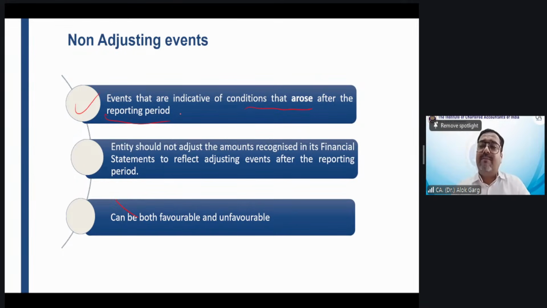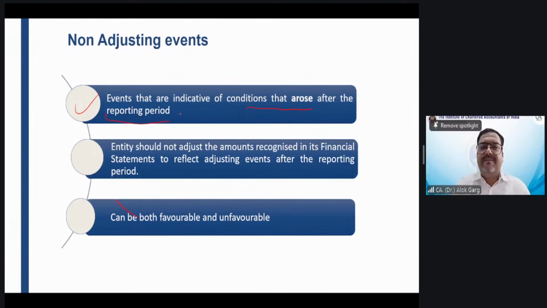One example we have taken: a court case was going on and the settlement happened after the reporting date, and on 31st March, the evidence of condition says that yes, there is a present obligation to the company. So whatever settlement happened after the reporting date but before approval of the financial statement, we considered that settlement as an adjusting event and adjusted our books of accounts. Now, you are absolutely right, Ravinder. Ravinder is saying that which was not available on 31st March is non-adjusting. Am I right, sir? Ravinder, you are 5000% right.